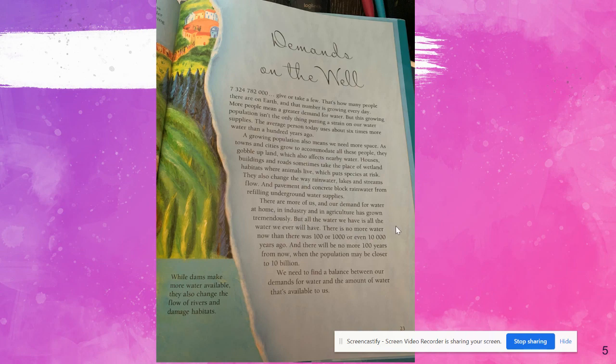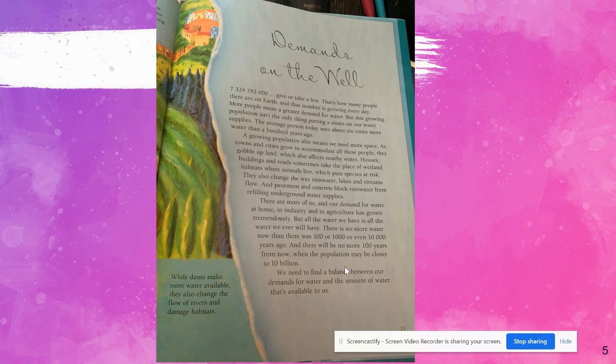But all the water we have is all the water we ever will have. There is no more water now than there was 100 or 1,000 or even 10,000 years ago. And there will be no more 100 years from now, when the population may be closer to 10 billion. We need to find a balance between our demands for water and the amount of water that's available to us.